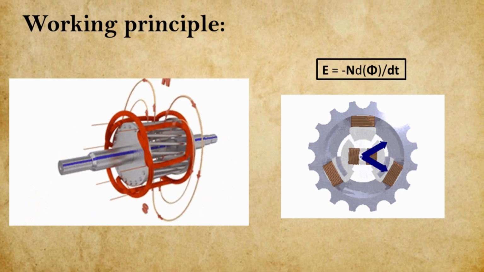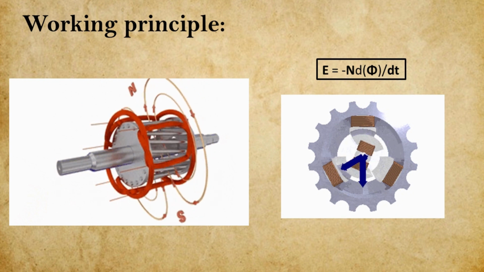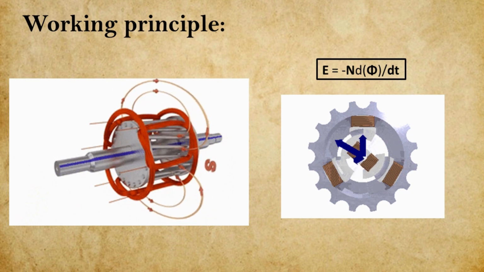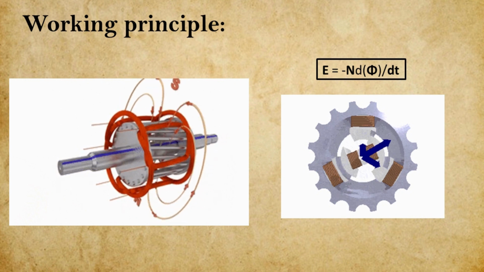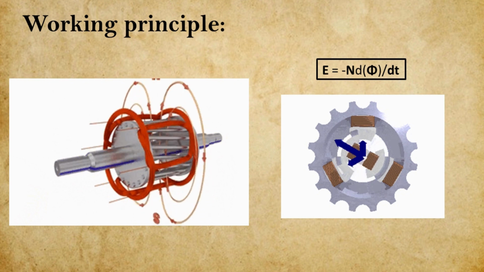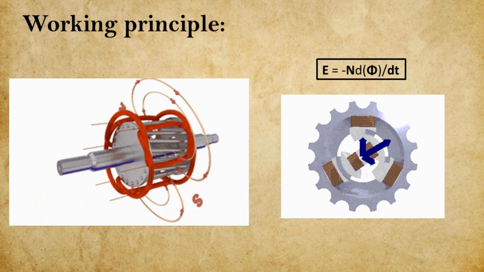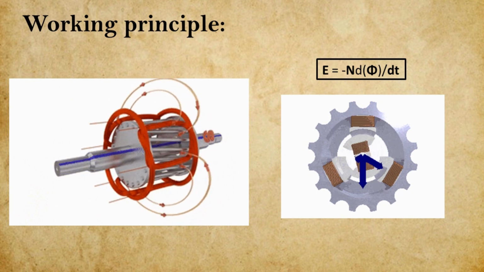Now the rotor has a closed circuit, and when it starts rotating, it cuts the flux. When the flux is cut, EMF is induced and thus current is induced. This way current is induced inside the motor and the motor will start rotating. So the induction motor works on the principle of induction. There is induction of current, so it is named induction motor.